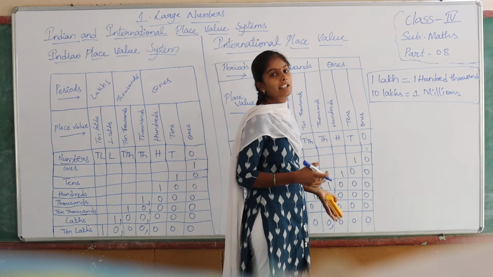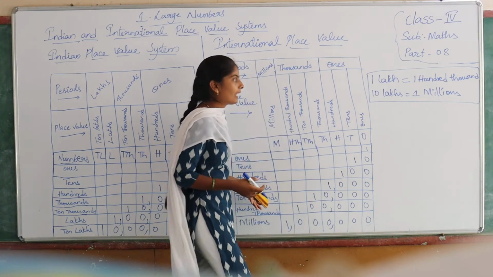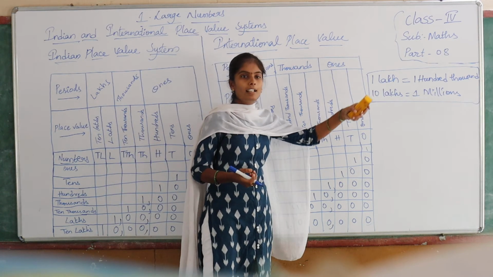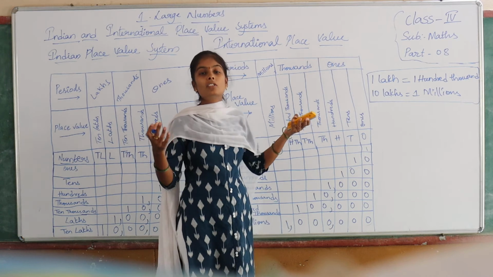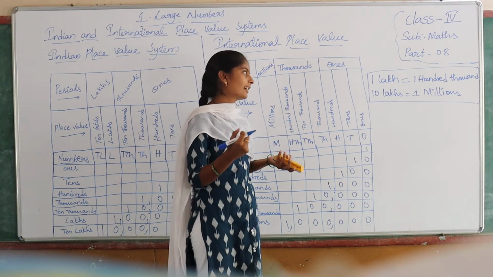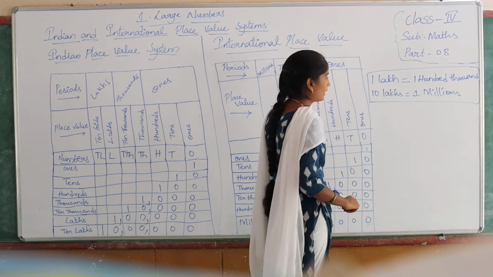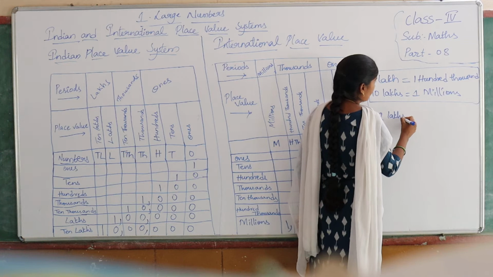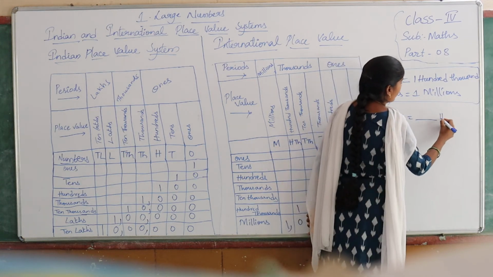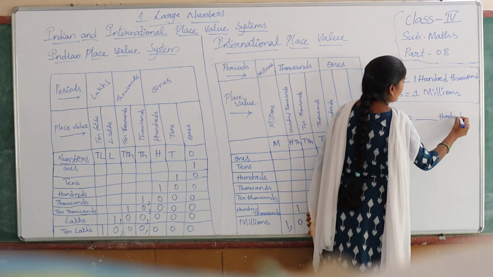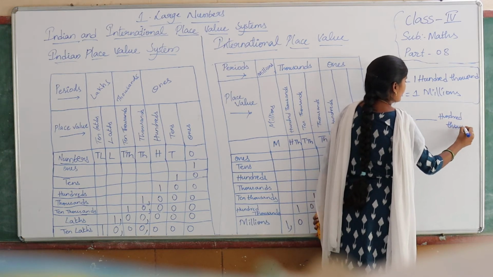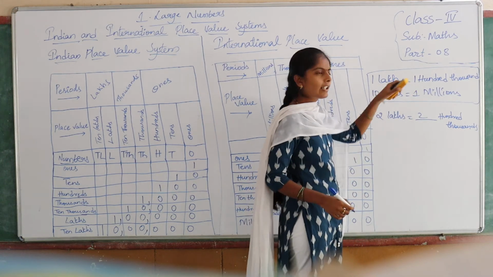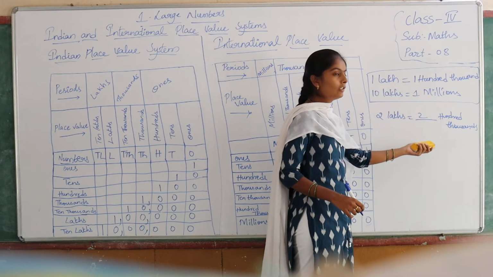They may ask you in fill in the blanks also. They may give you a question like this: 1 million is equal to dash lakhs. What should you write? You should write 10 lakhs. 1 lakh is equal to dash 100,000. What will you write? 100,000. Suppose they ask you a question like this: 2 lakhs is equal to dash 100,000. What will you write children? You will write it as 200,000. Why? Because 1 lakh is equal to 100,000. So 2 lakhs is equal to 200,000.